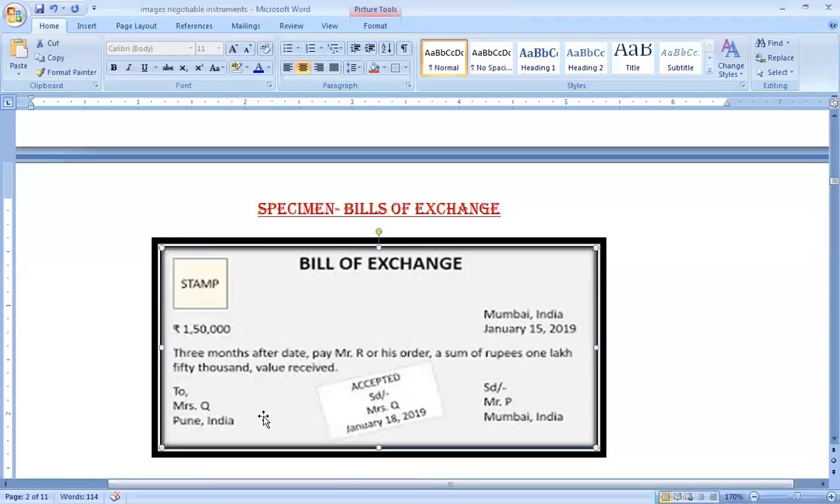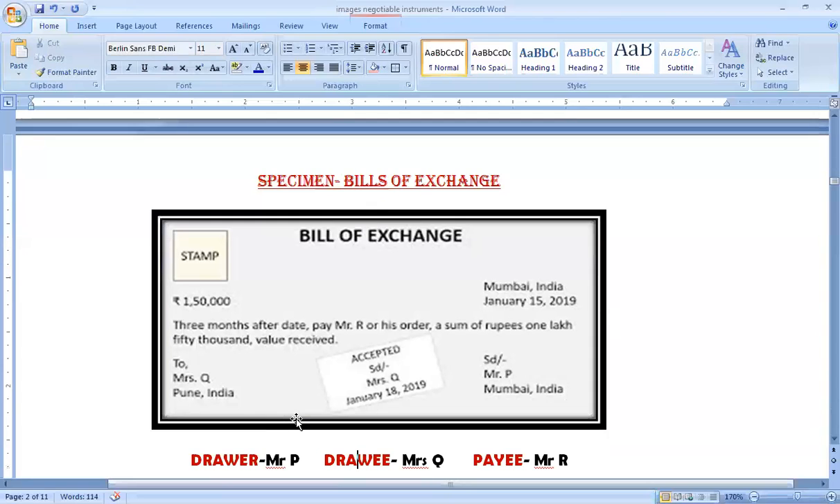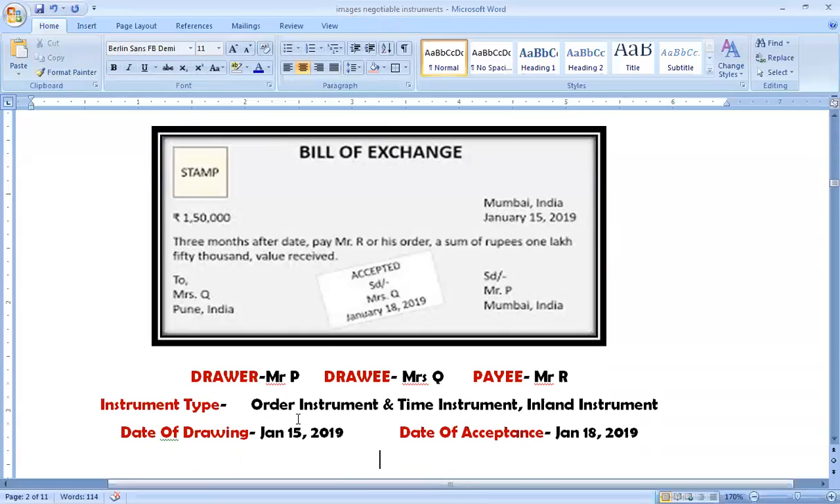So after this, the bill of exchange will be drawn and will be given to Mrs. Q, the drawee. And then the drawee has to accept that bill of exchange. So on 18 January, she has accepted it. Now, what are the other implications of this acceptance, we'll be discussing later on. So let me tell you, the drawer is Mr. P in this bill of exchange, the drawee is Mrs. Q, and the payee is Mr. R. And what kind of instrument is it?